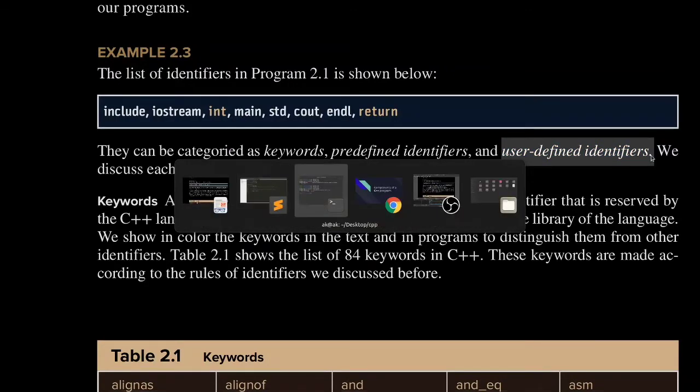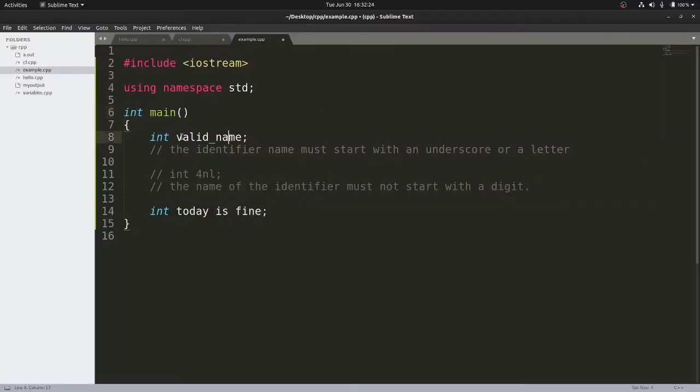So the names that the programmer is writing for his or her reference, that is called your user defined identifier. Like this valid name is a user defined identifier, right? And this int, namespace, using, these are your reserved identifiers. That means these have special meaning for the C++ compiler. We cannot use these names in our identifier.